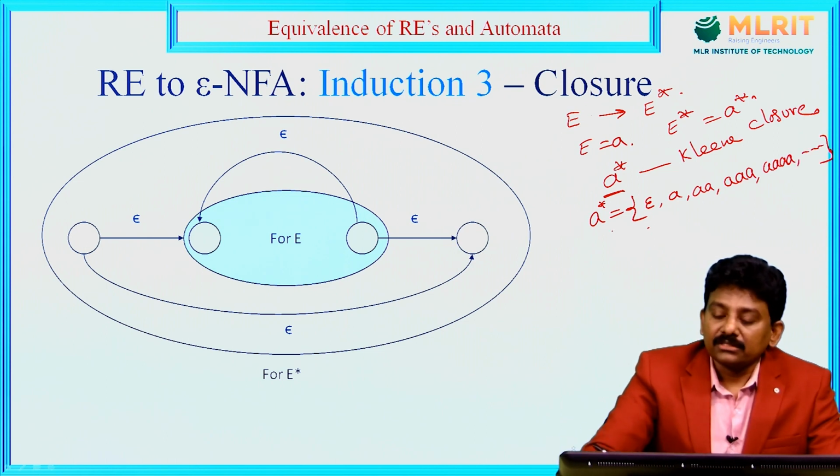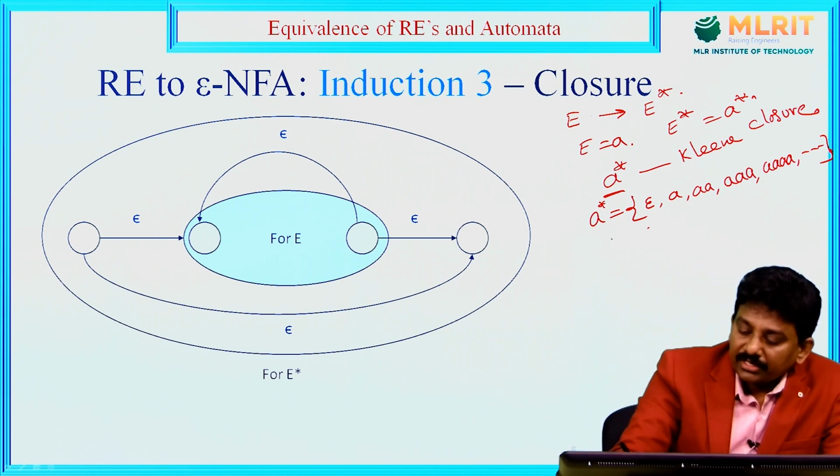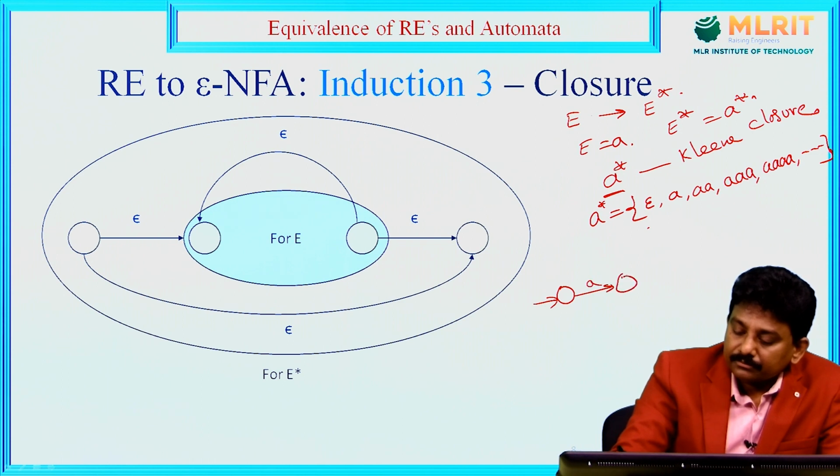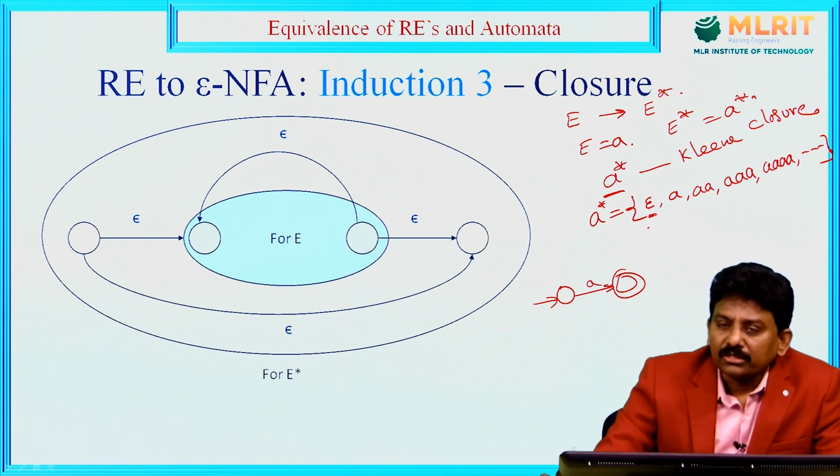So for this we need to construct the finite automata. For A, this is the finite automata. This accepts 1 occurrence, but 0 occurrences should be there. 0 occurrences means epsilon: without consuming any input, we need to go to the final state. How can you go to the final state without consuming any input?